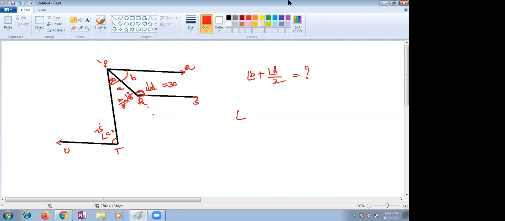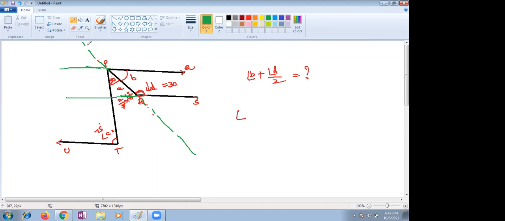No, actually, Harini, if you extend this as a transversal a little down, already it is given as parallel lines cut by a transversal. Now imagine we are taking 30 and 30.